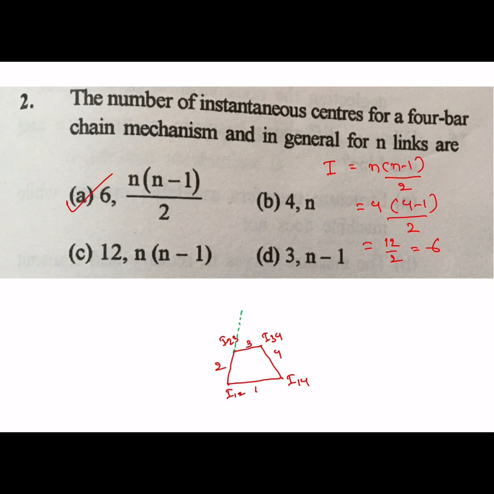We will take like this, and we will get I1 3. Then one more instantaneous center, here you will get I2 4. I2 4 is the 6th instantaneous center. So the total number of instantaneous centers is 6, with n equal to 4, number of links 4 for a 4-bar chain mechanism.